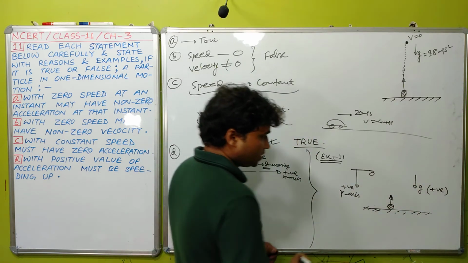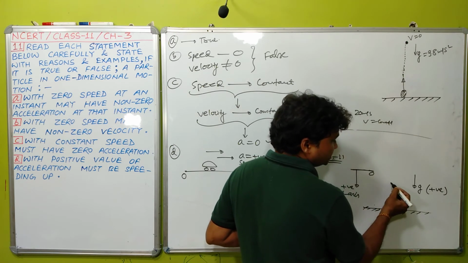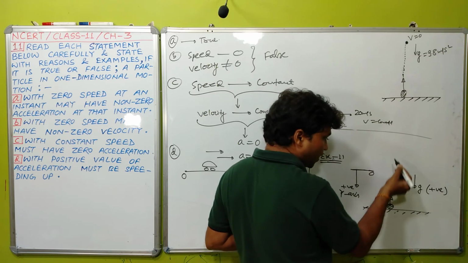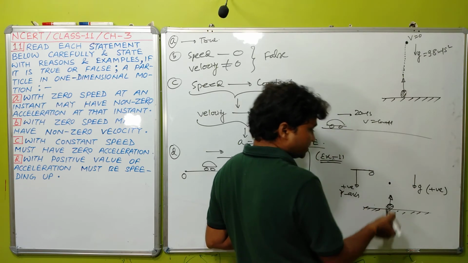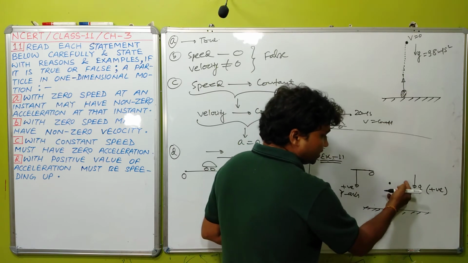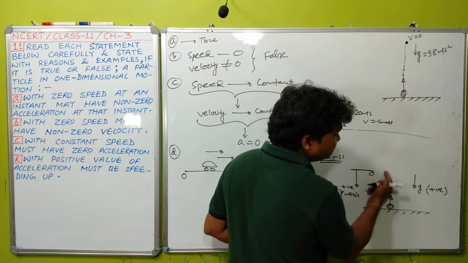Now see, when this body is projected vertically upward, while it is moving upward its speed is decreasing. Obviously acceleration is acting downward and it is moving upward, so its speed is decreasing.